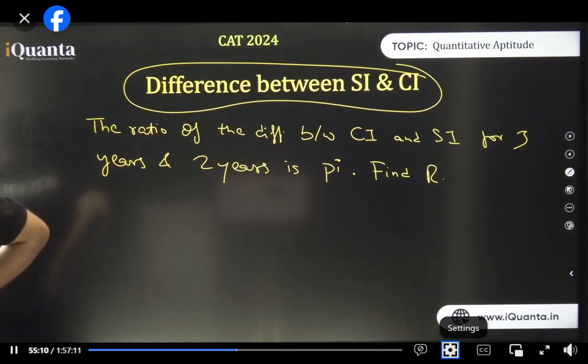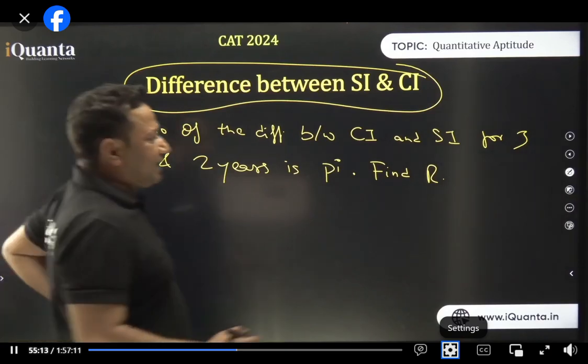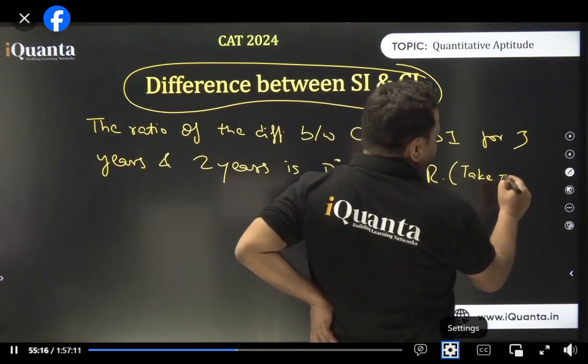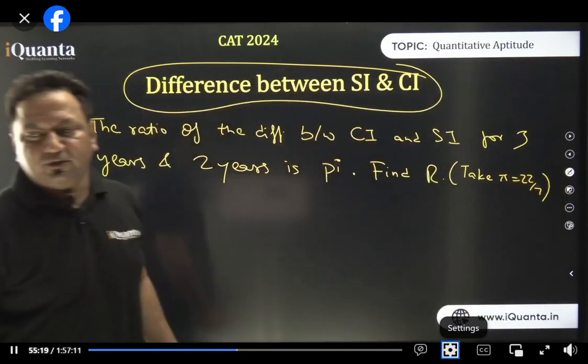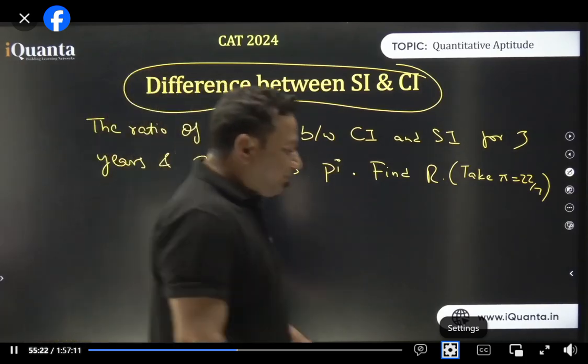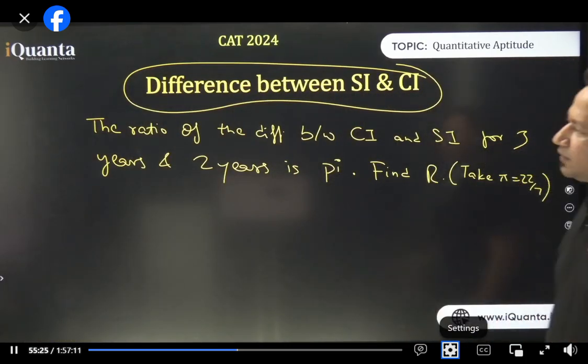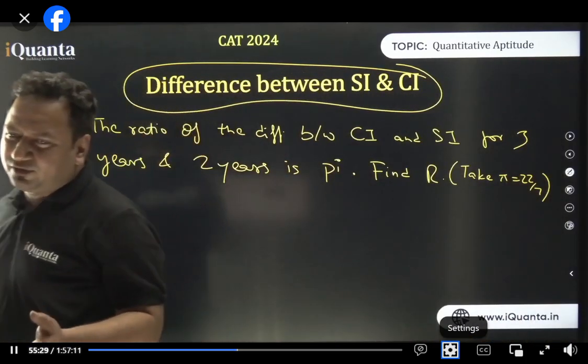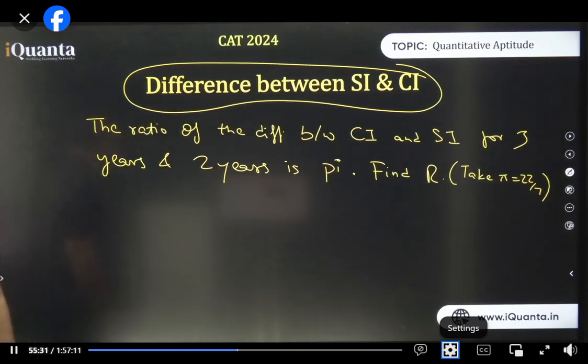Yes, take 22/7, of course. Should I write it over here? Take pi is equal to 22/7. Let's do it. If this question comes to you, all of you know arithmetic, percentages, SI and CI. If you start doing it by the conventional formula P into 1 plus R by 100, this is going to take a lot of time, isn't it?